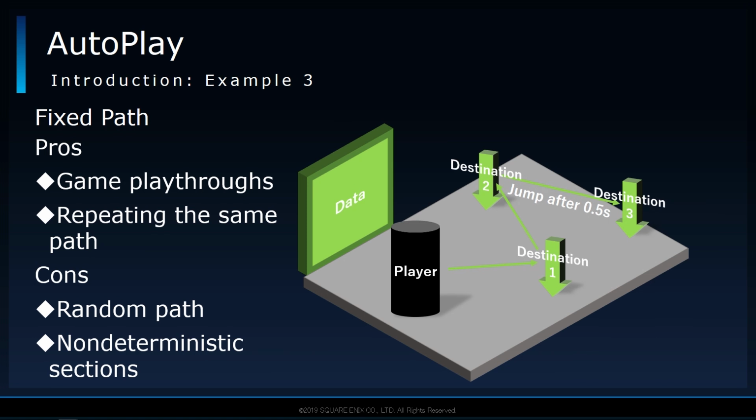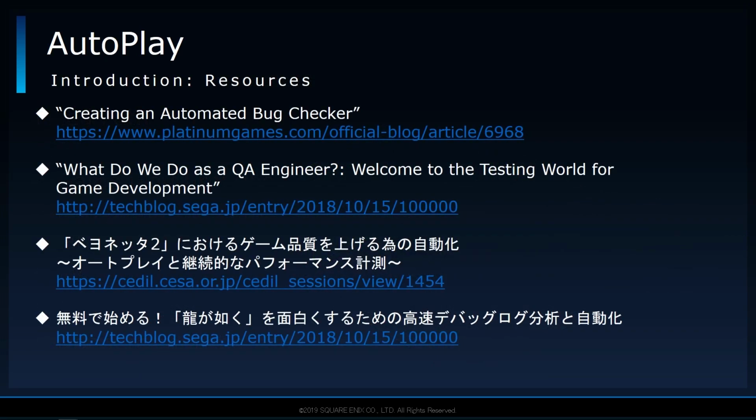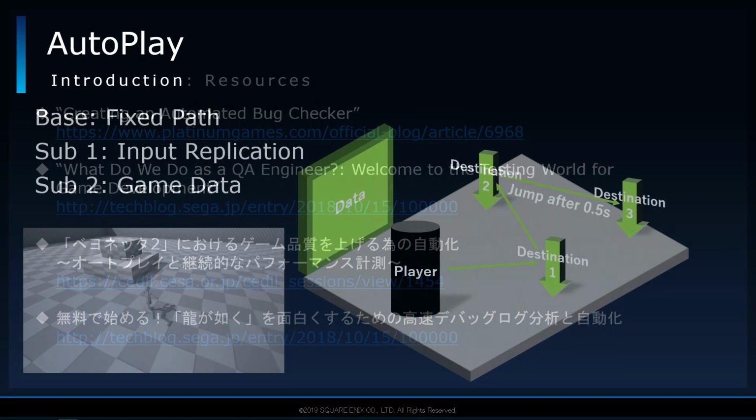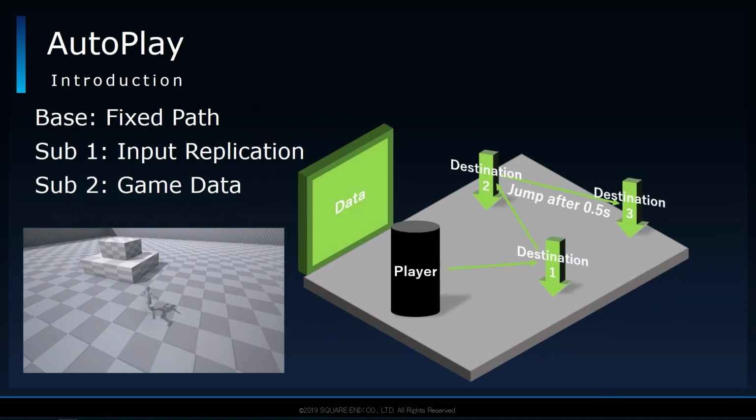By the way, as far as resources go, I had drawn inspiration from Bayonetta 2's autoplay system and the Yakuza series' auto test system. I referenced various resources, including those that I have up on the slide. In a sense, this version of autoplay is a hybrid of all 3 examples. However, the third example is probably the closest to what the system is at its core. In other words, it is a system that primarily uses coordinates to move along a fixed path, but also uses input replication and game data to support its progression through the game.